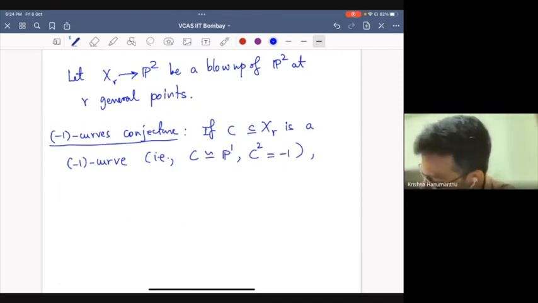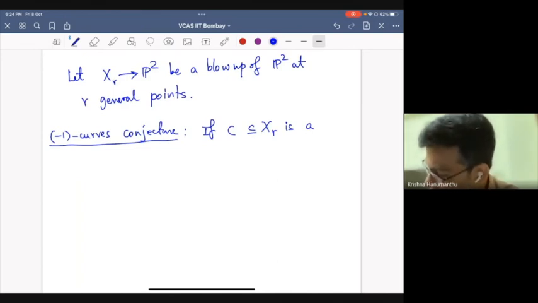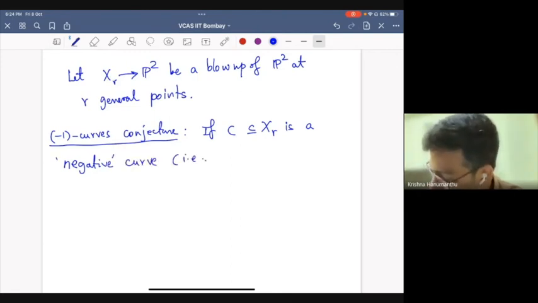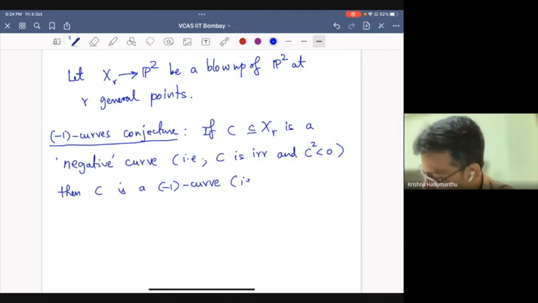Sorry, that is not the conjecture. The conclusion is that it is a -1 curve. So if C is a negative curve, that is, C is irreducible and C squared is less than 0, then C is a -1 curve, which I have written: C is P1 and C squared is -1.